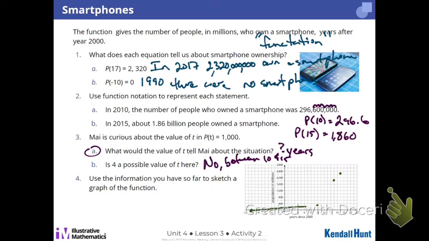From here to here, and this wouldn't be exact, right? We don't know when it started going up. It could stay flatter, then all of a sudden, boom, went nuts. This one right here, that's 15 years, 1,860. Then you have 17, and then we have year 17.